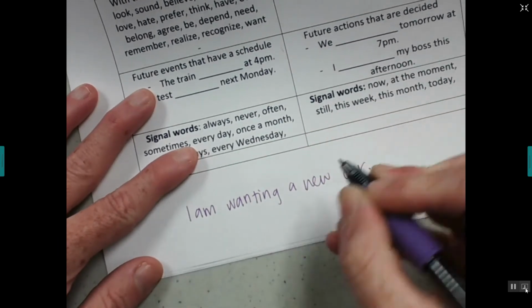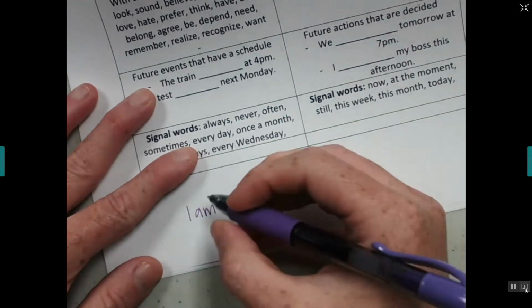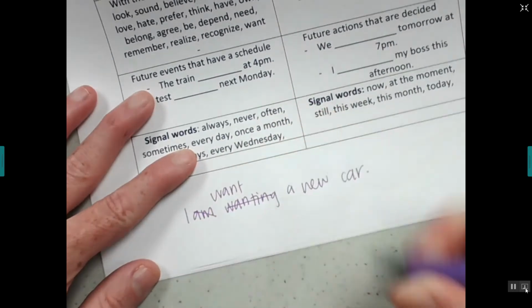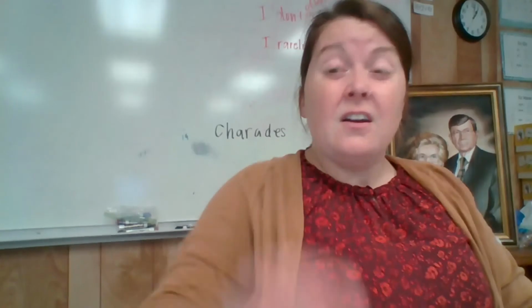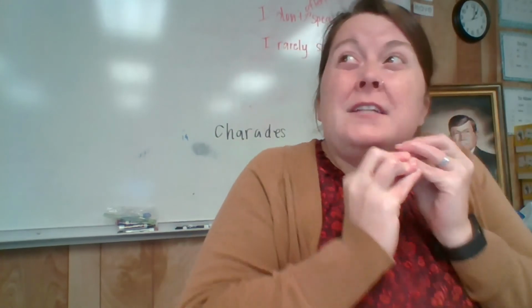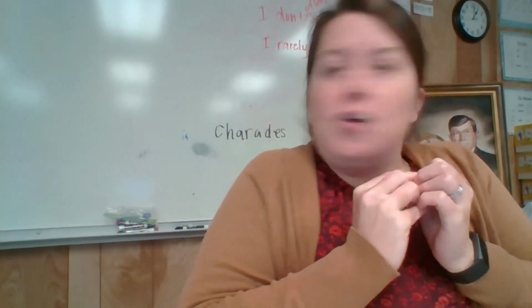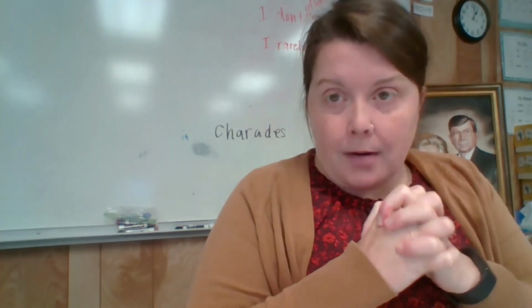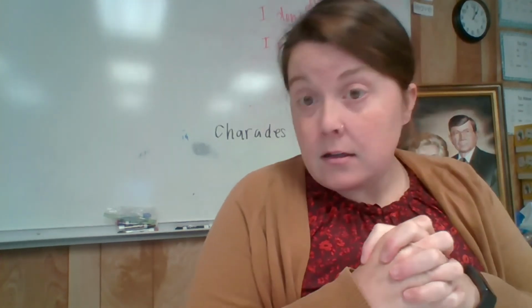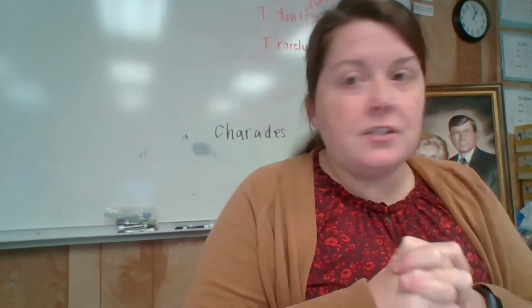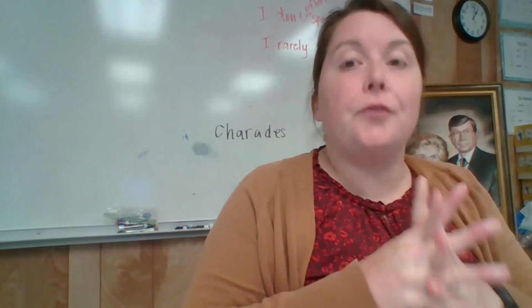We don't say, I am wanting a new car. No, we don't do that. That's weird. Okay, we say, I want. Even if right now you're like, ooh, yes, right now, I am wanting a new car. We don't say am wanting. I want a new car. I need a new car. Okay? So we don't use those in present continuous, only present simple.